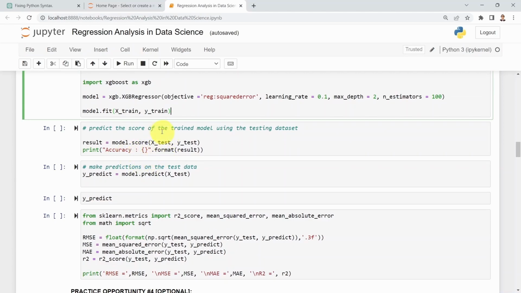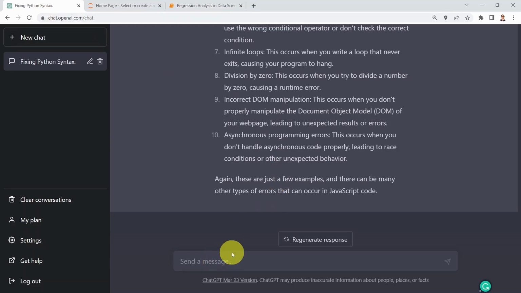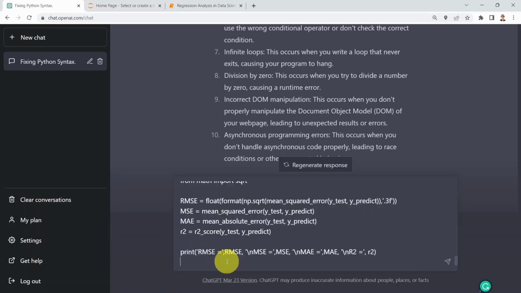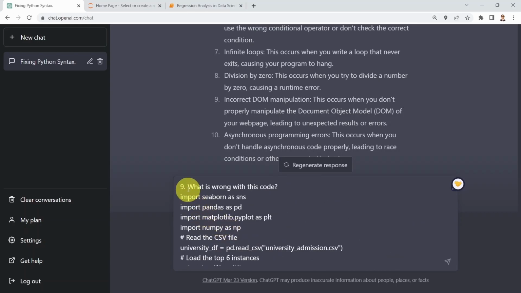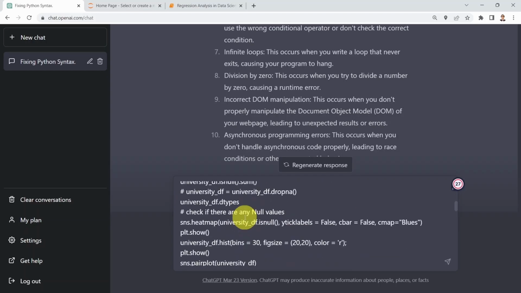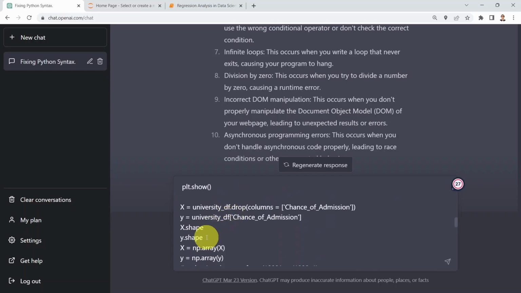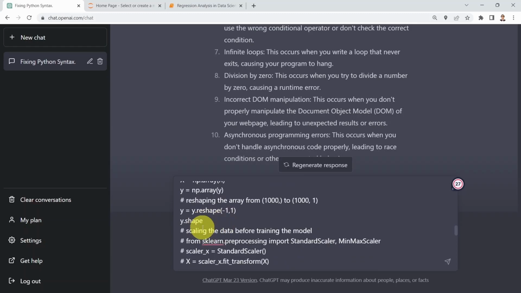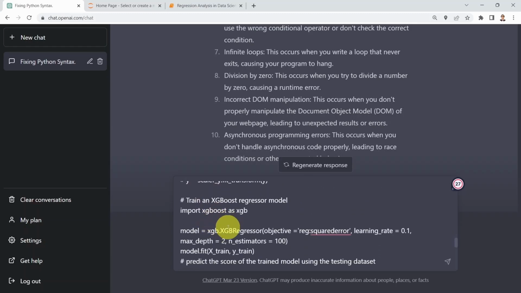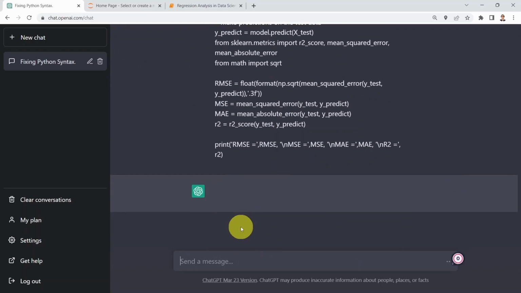What I've done is I simply copied that code here, without, of course, a solution at the end. I just would like to see if ChatGPT is able to detect the error for us. Let's go ahead and copy the code. So here I'm going to say Control V. This is the exact same code that I showed you in the Jupyter notebook. Here I'm reading my data and checking it out. I have X and Y, and I do not have X train and Y train. I just went ahead and trained the model, assuming that I know X train and Y train. So let's test it out and see if it detected it.